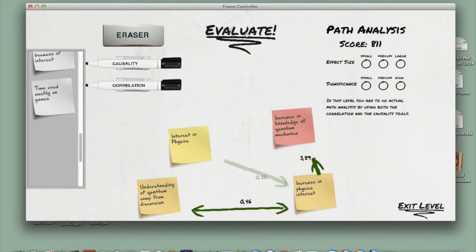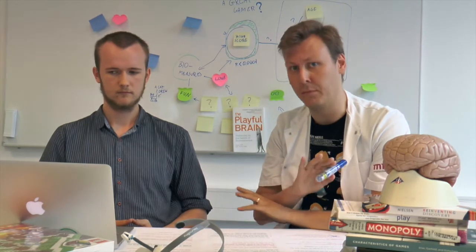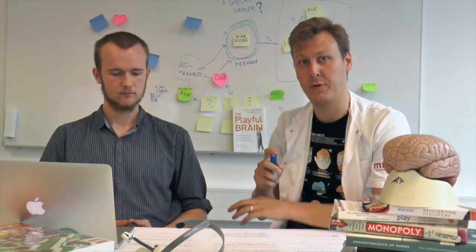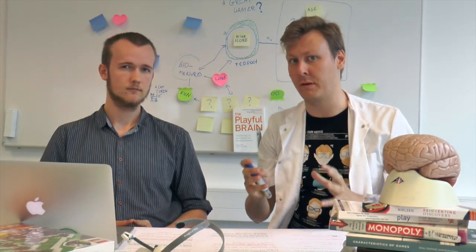So right now it's evaluating each of the paths between the variables, and it's giving us a score accordingly. This model has a huge effect size, and it's actually worth a lot of points, enough to win. So when we go live with this game, which is going to look completely different, it's going to be much more fun. There are going to be a lot more crazy stuff going on than just dragging and dropping post-its.